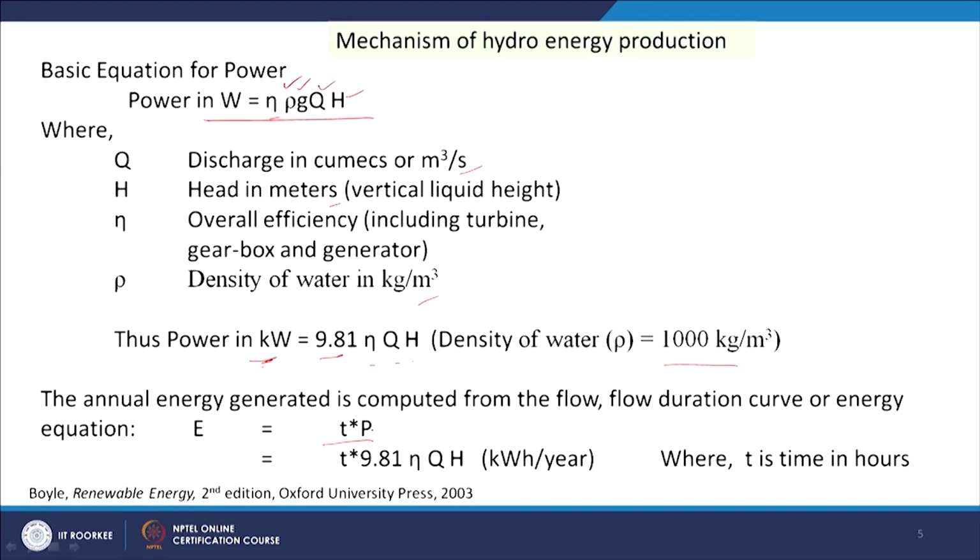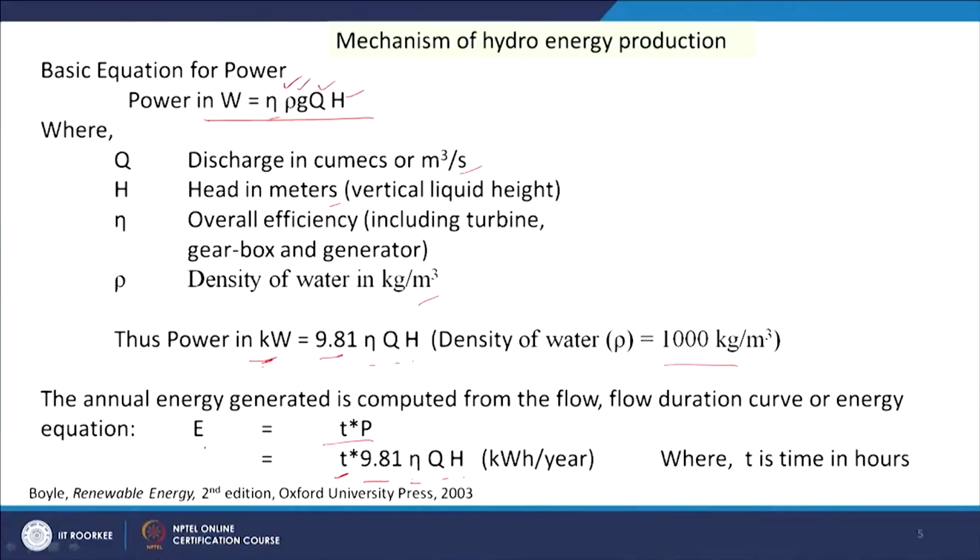So, what is the power we have? 9.81 into efficiency into Q into H, and then we can multiply it with the time. If the time is in hours, then that will be in kilowatt hour. So, that unit of electricity can be produced from the power plant, and we can calculate in any hydropower plant what will be the energy generated in a year or during any span of time.